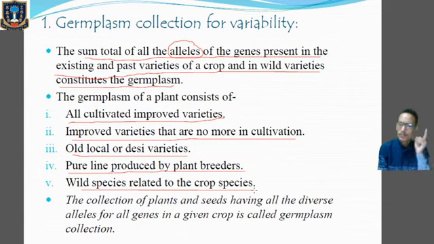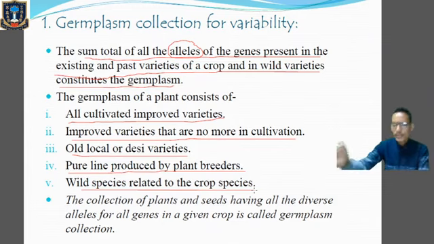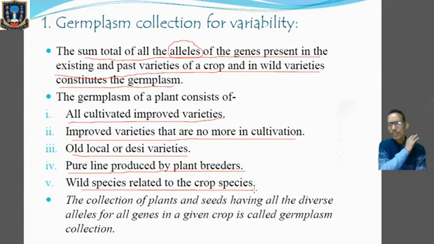So first step must be the collection of germplasm, and it is the most important step in the plant breeding program because it contains all the alleles of the genes of the existing varieties of the crop, the past varieties of the plant, and the wild varieties also. And in that particular collection we'll find all the cultivated improved varieties, we'll find the improved varieties that are no more in cultivation. All right, we are finding the old local or desi varieties, we are finding the pure lines which are produced by the plant breeders. Not only that, we're also finding the wild species which are related to the present crop species. So germplasm collection is the most important and the first step in the plant breeding program.